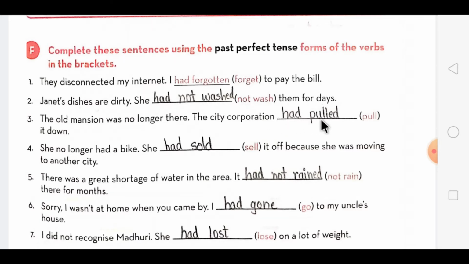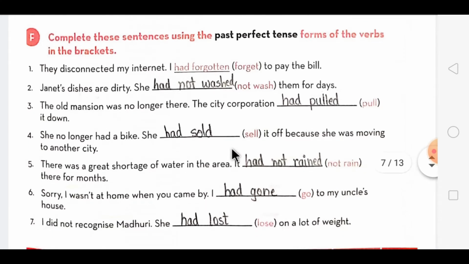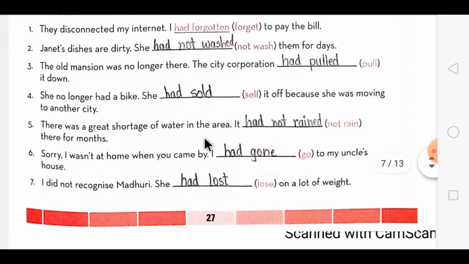The same way in the third one, here it is given pull. It will change to had pulled, V3 form. Then the fourth one, here it is mentioned sell. It will change to had and the V3 form of sell, it will be sold. Then the fifth one is, there was a great shortage of water in the area. It had not rained there for months. Means not rain is given. So with not, first we will add had, then not, and the V3 form of rain will be rained.